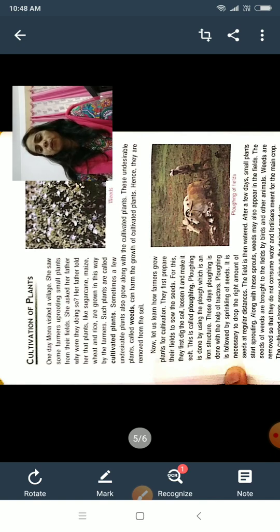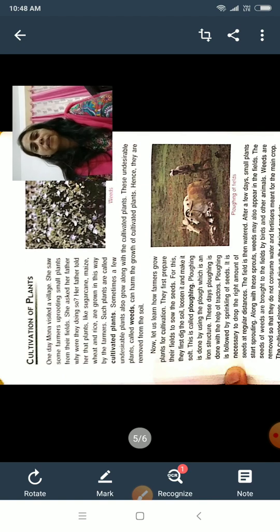Okay, so the cultivated plants are sugarcane, maize, wheat, rice. You all see in the field, they are grown for the people by the farmers.